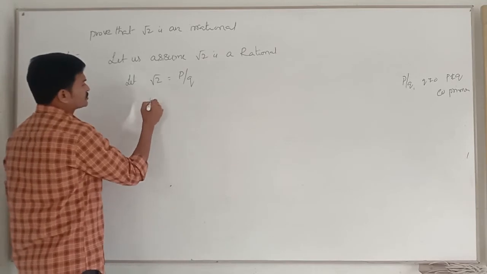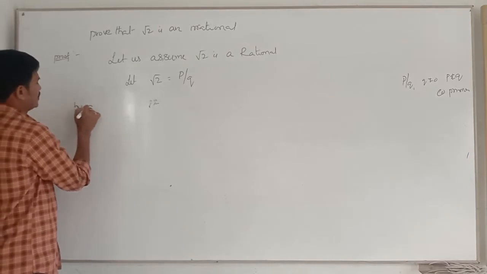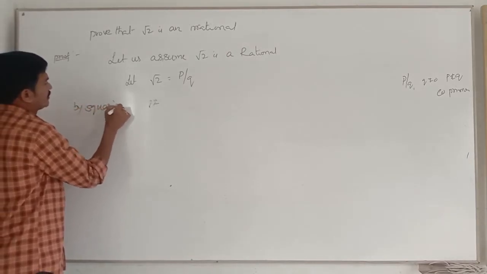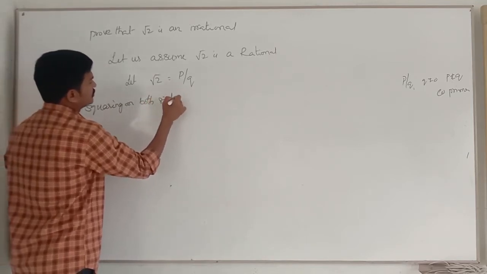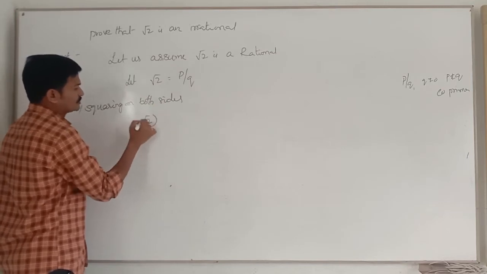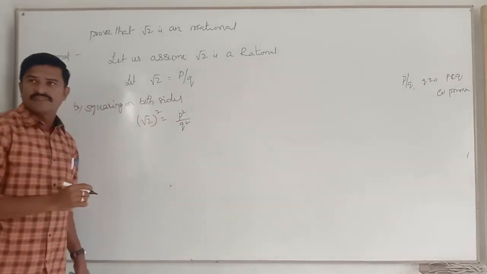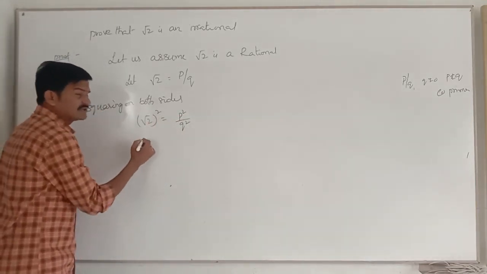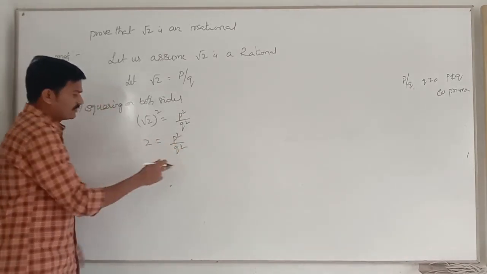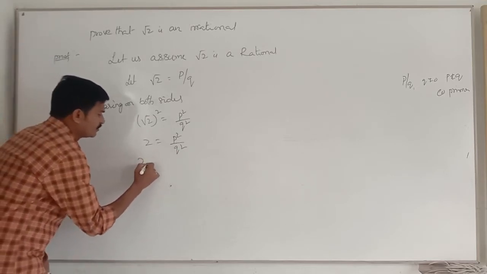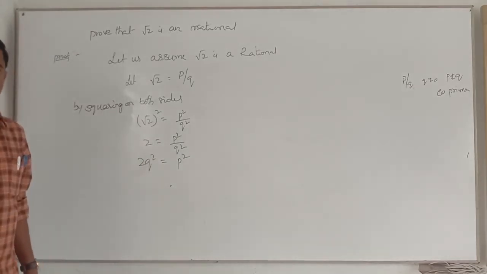What am I doing now? Squaring on both sides. What we will get? Root 2 whole squared equals p squared by q squared. Am I right? And root 2 whole squared means 2, so 2 equals p squared by q squared. If you do cross multiplication, what you will get? 2q squared equals p squared. Very good.